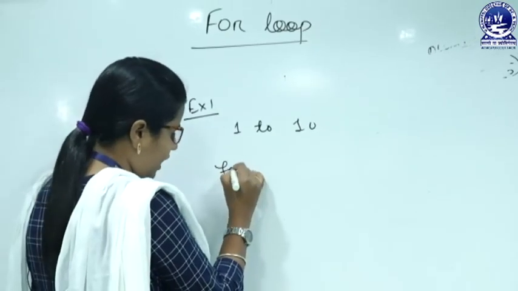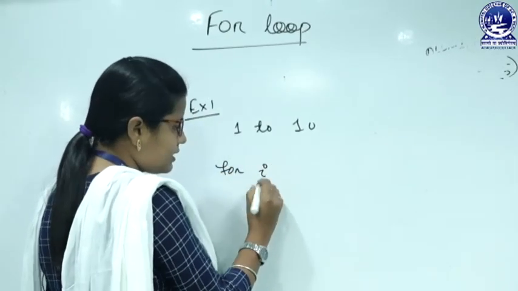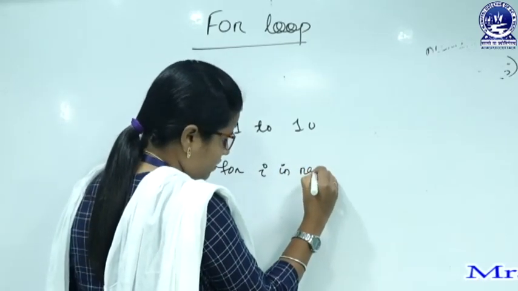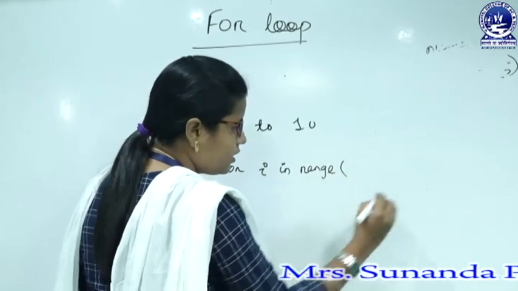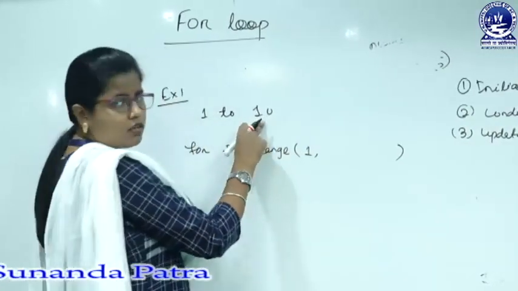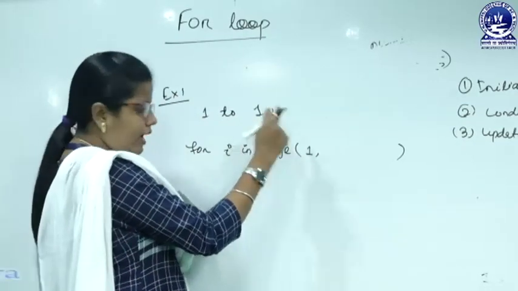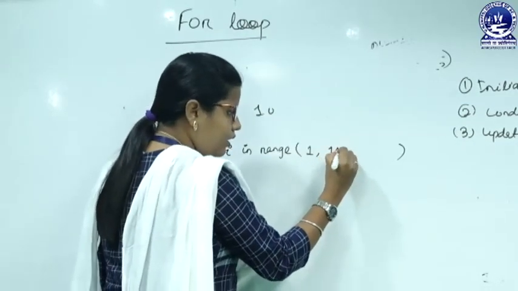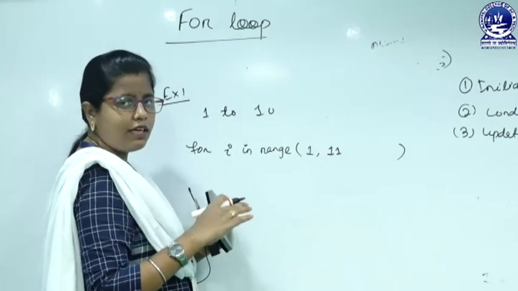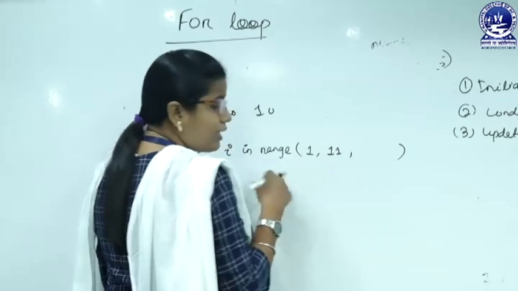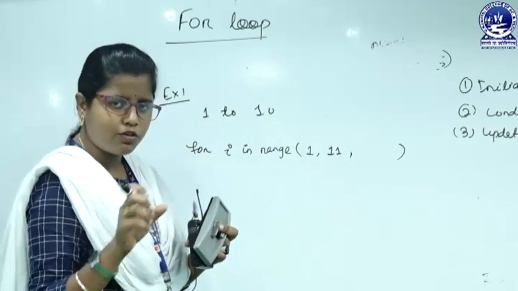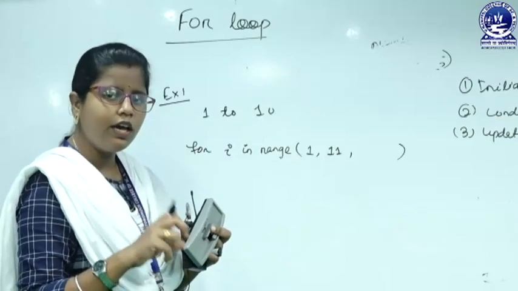For that we have to write for i, where i is our loop variable, in range. Here we have to mention the start, that is 1. The last value is 10, so we have to mention 11, because 11 is excluded and 11 minus 1, that is 10, will be printed. Then what is the difference? We want to print 1 to 10 with unit difference: 1, then 2, then 3 up to 10.